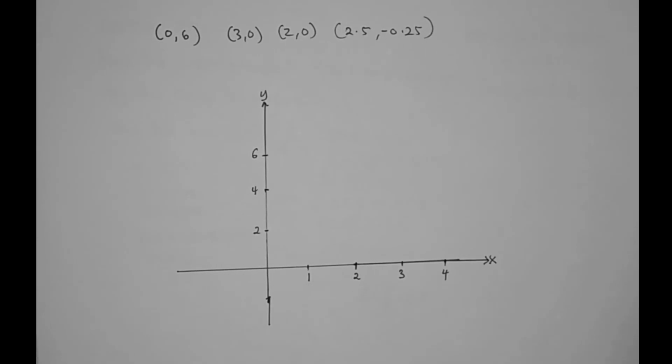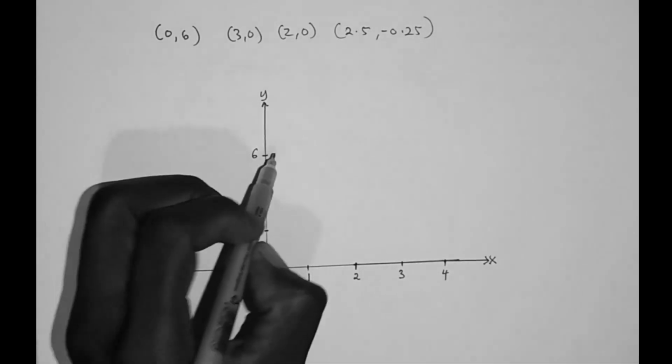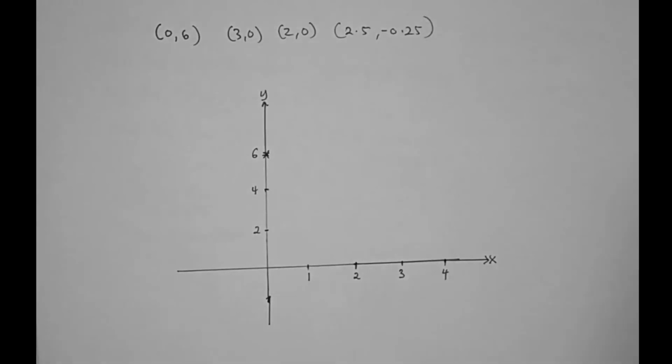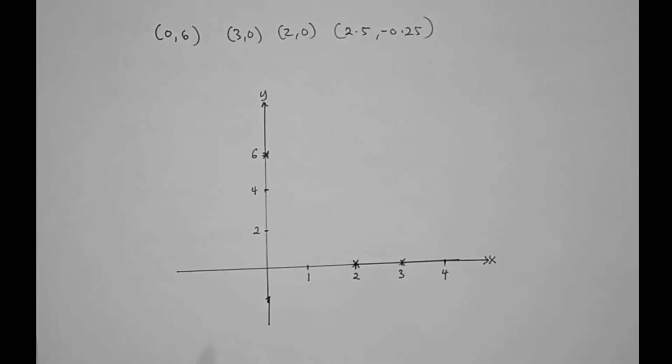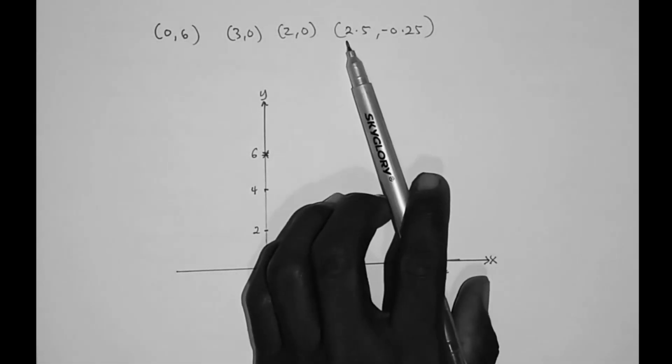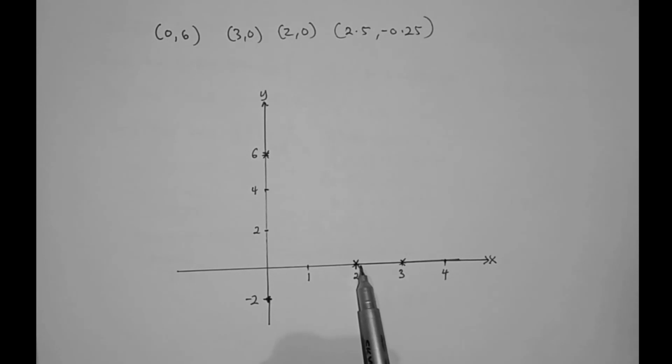So let's go ahead and plot the point. We have 6, so this is the y-intercept. Then we also have 2, 0 and then 3, 0. Okay, so let's assume this portion is minus 2. So we are going to plot the point 2.5, minus 0.25. 2.5 is the middle of here, and the minus 0.25 is just a little bit down here.